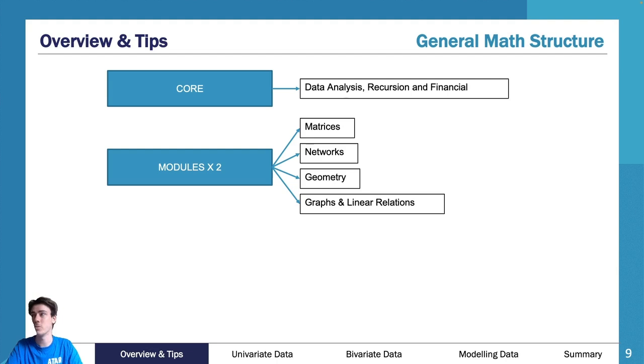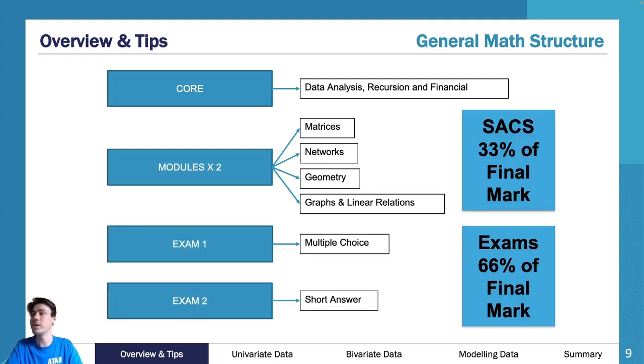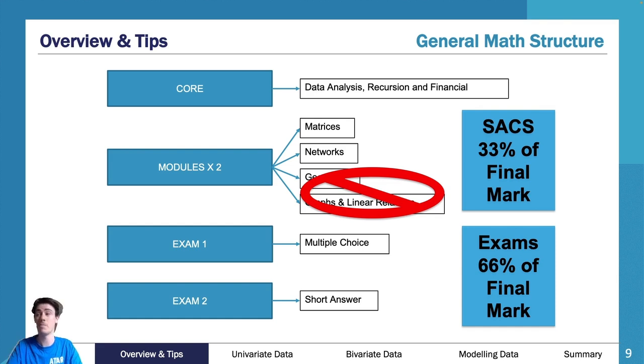Essentially what changed was we used to have these 4 modules. Now what happens is that we only have 2 modules. So you didn't do 4 modules, your school chose 2 of them. Now, essentially, VCE or VCAA is choosing 2 for you. You don't get a choice. So you have 4 topics overall.